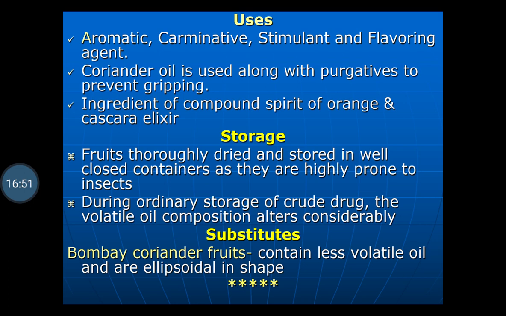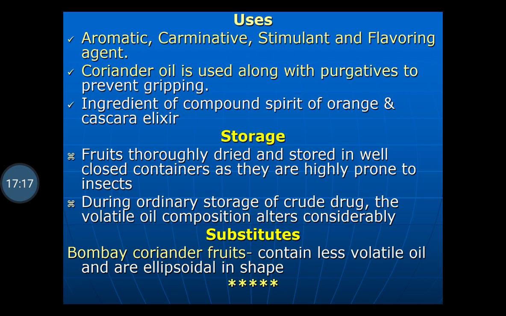Coriander oil is used along with the purgatives to prevent the griping. So to prevent the griping, it is given along with the purgatives such as senna. It is one of the ingredients of the compound spirit of orange and cascara elixir.